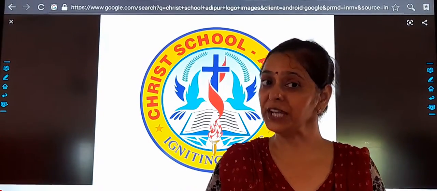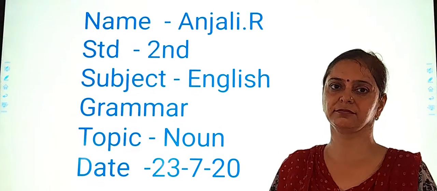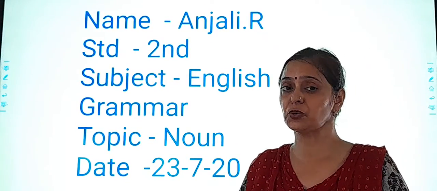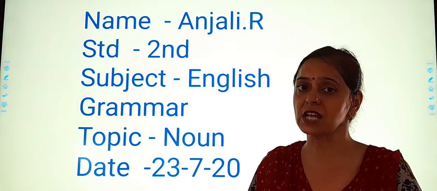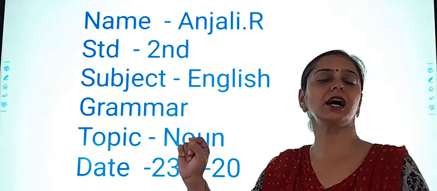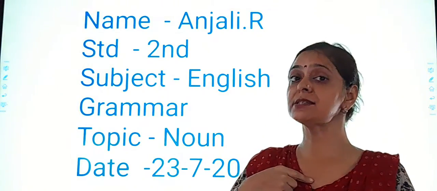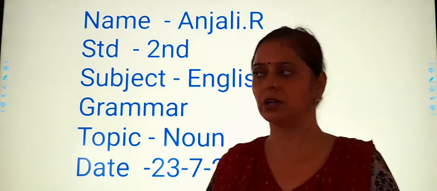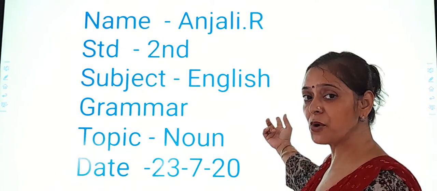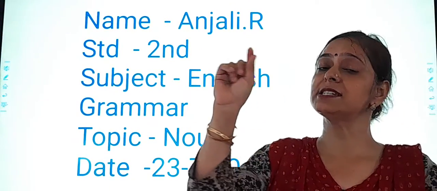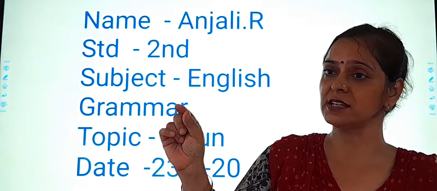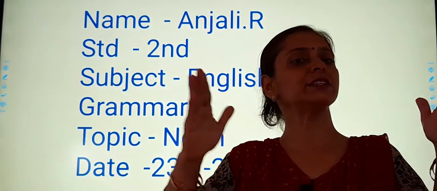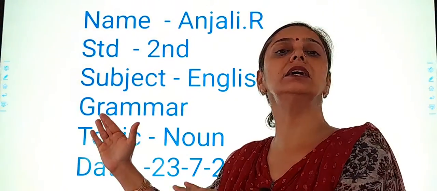So today we will be doing the worksheet of noun. English grammar, noun. So let's revise. I told you the definition of noun. What's a noun? All the naming words are called nouns. My name is Anjali. What do I do? I teach in Christ school. What's that? This is a smart board. Anjali is a naming word, the name of a person. What's the smart board? The name of a thing. So all these things make a noun.